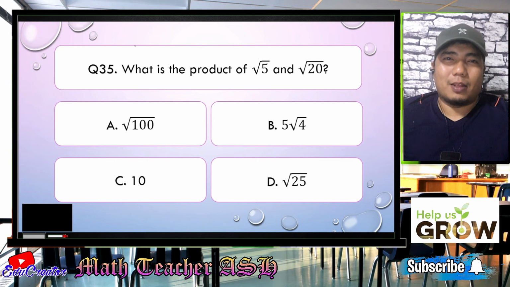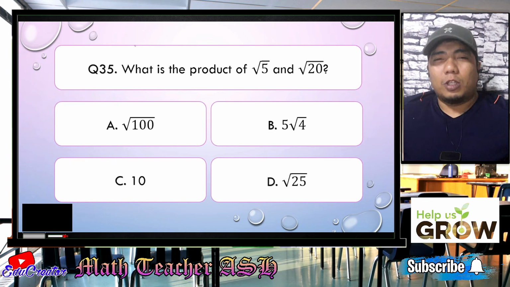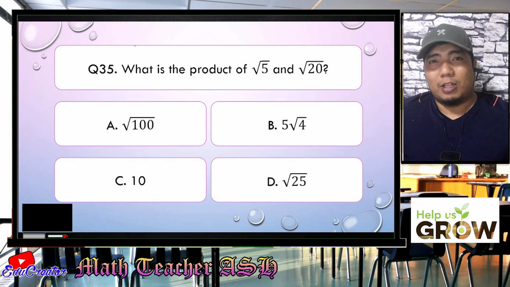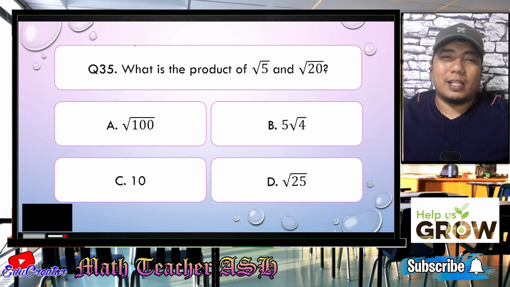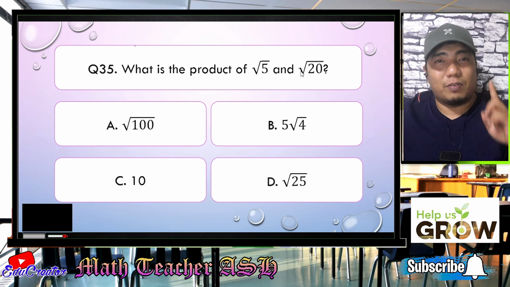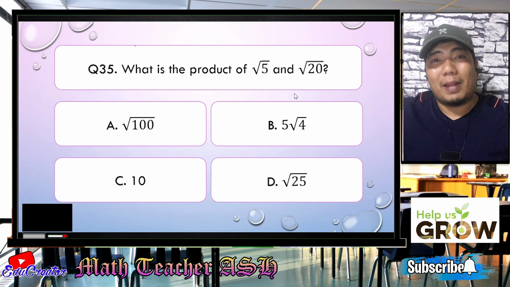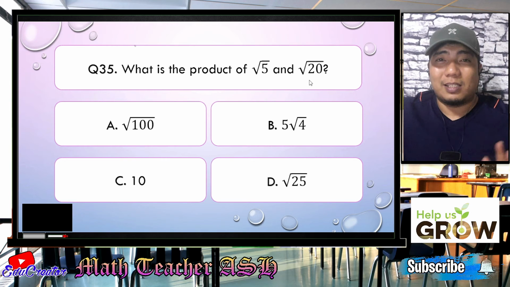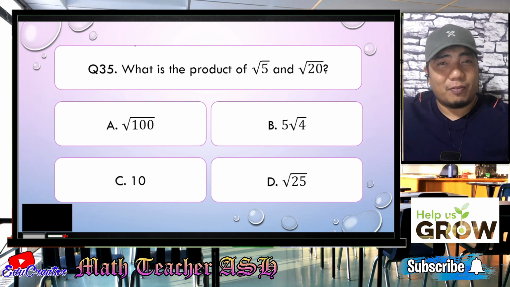Alright, my dear math learners, in the topic multiplication of radicals, what you need to do is basically multiply them as long as they have the same index. So as you can see here, both of them are in the square root. So they have the same index of 2, right? So you can multiply them directly. So square root of 5 times square root of 20. And what is the result when you multiply 20 and 5? Very good.